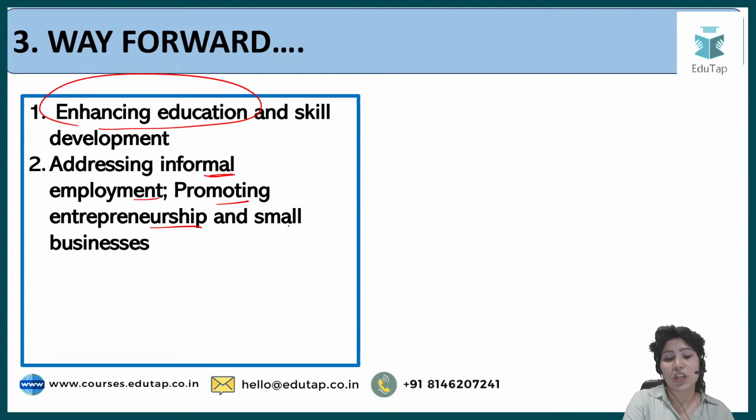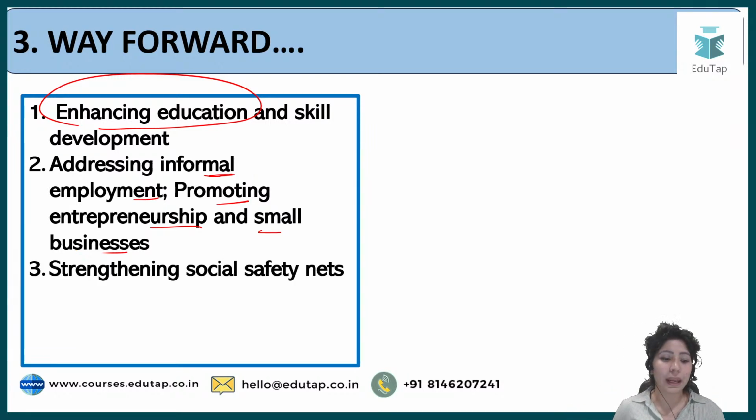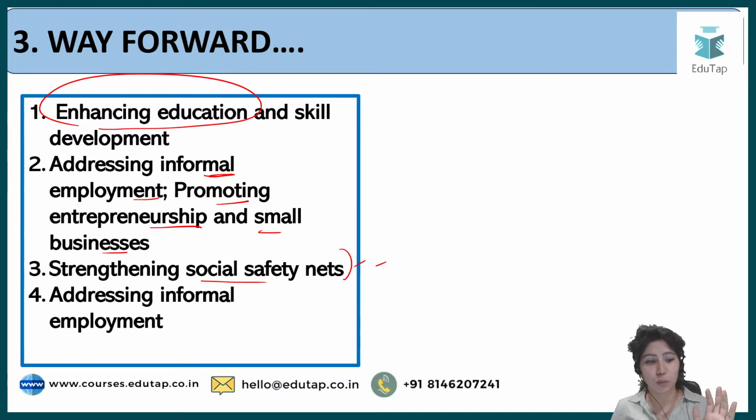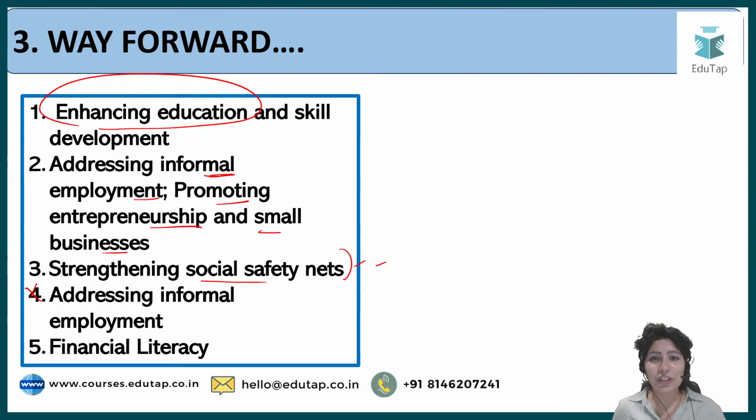Promote entrepreneurship and small businesses, and you can talk about policies of the government, for example the Startup India campaign, the Stand Up India campaign. Then third one, strengthening social safety nets, and if I talk about social safety, health coverage is foremost here, life insurance is foremost here, and it has to come from the government side. Then addressing informal employment, I think that is a repetition, so we'll ignore this. I apologize for that.